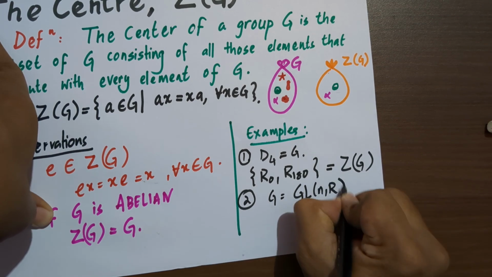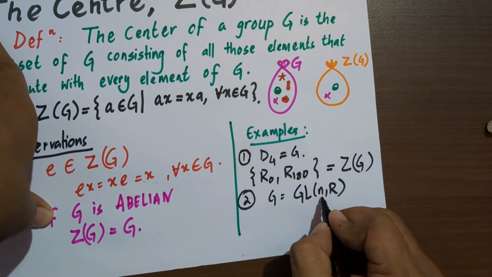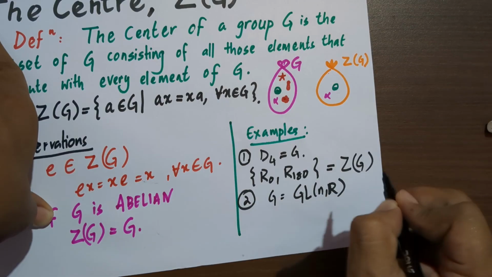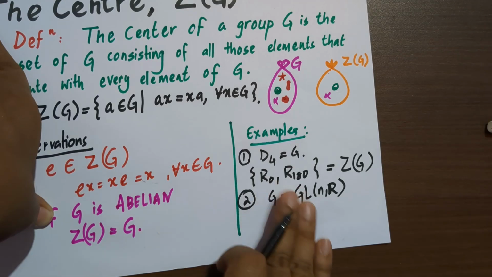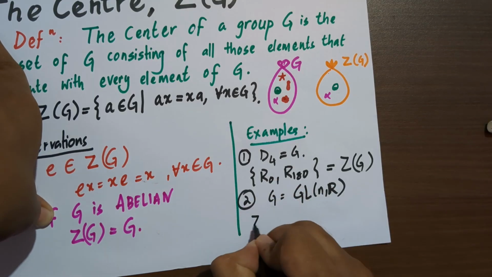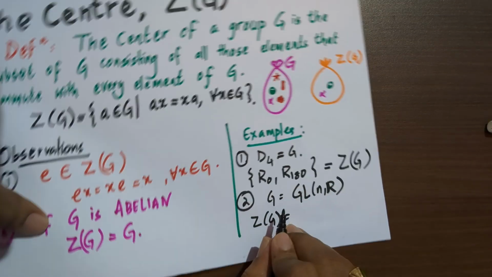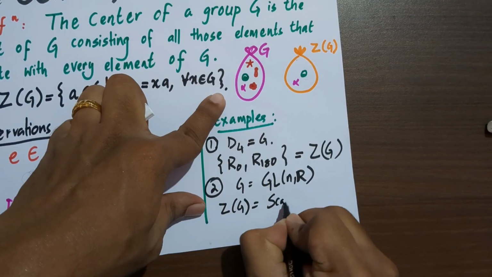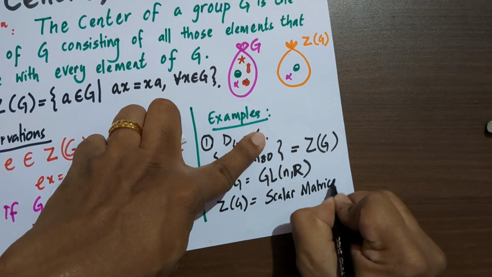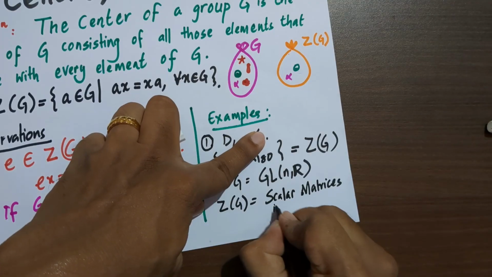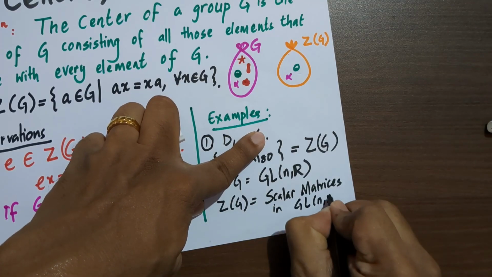GLnR, the general linear group of order n with real entries, it contains all those square matrices of order n whose determinant is non-zero, and this group is also non-abelian, and its center is all scalar matrices in GLnR.